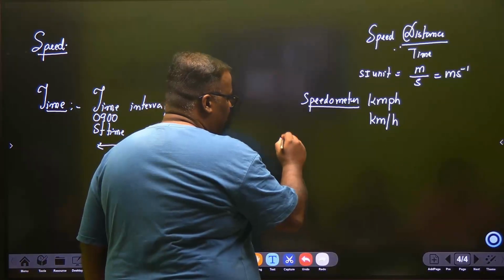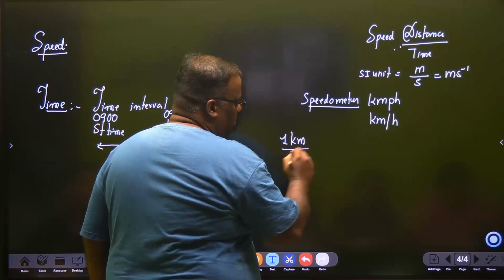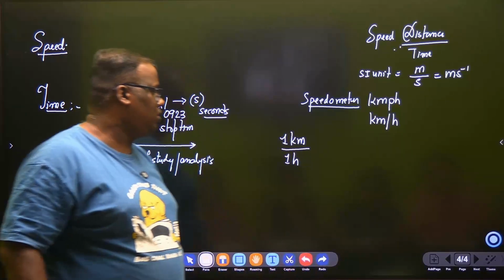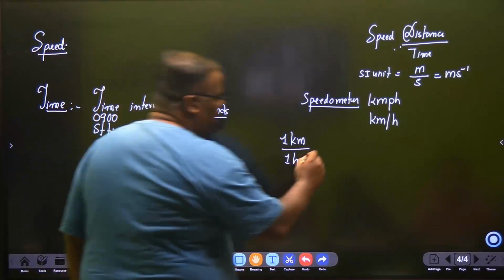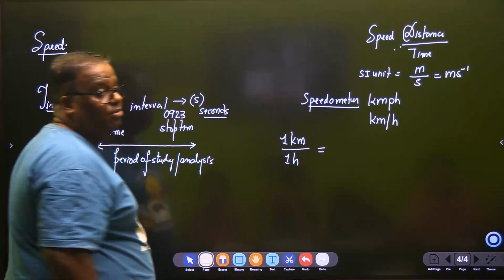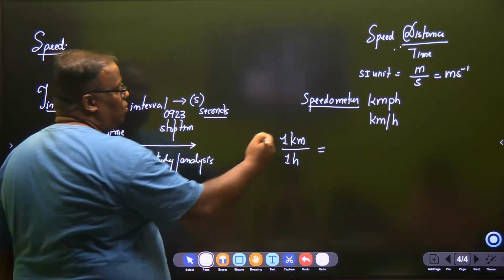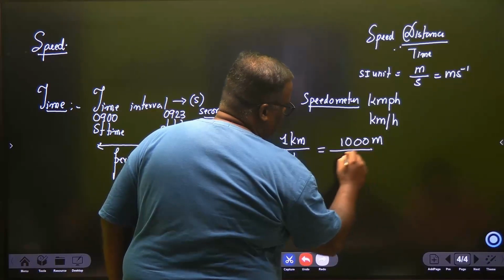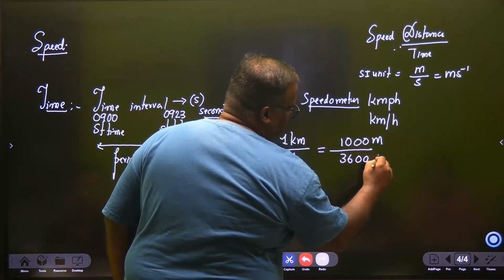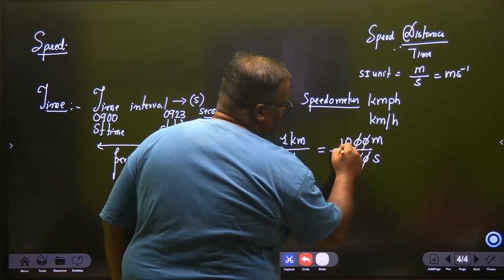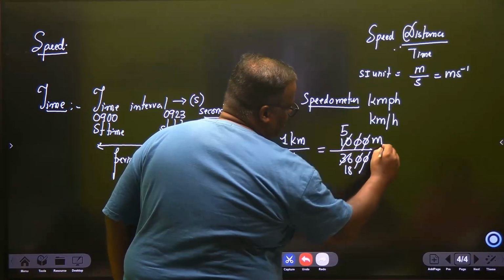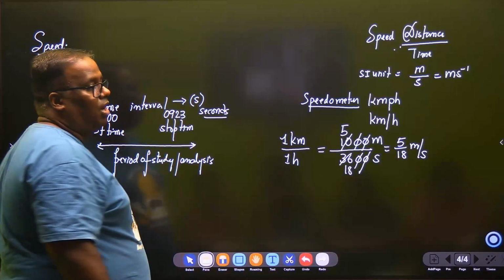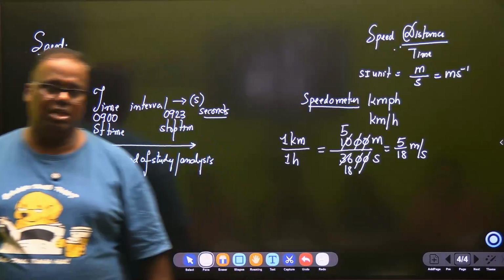So let's say you have 1 kilometer per hour. That means 1 kilometer per 1 hour, correct? And because in physics we will ultimately say everything in terms of meters per second, break down a kilometer to a meter. It will be 1000 meters, and the seconds will be how much? 3600 seconds, which lets you strike out these zeros, 25 to 18. So this should be a very handy calculation with you. 1 kilometer per hour is 5 by 18 meter per second.